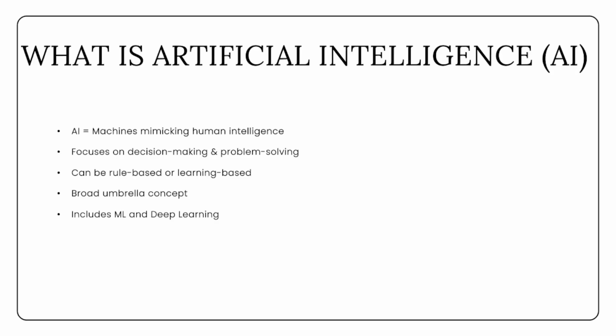Now, an important thing to understand is that AI doesn't always mean learning from data. Some AI systems are rule-based. For example, a basic chatbot might respond based on predefined rules without actually learning anything new. Think of AI as the big umbrella. Under this umbrella, we have more specific approaches like machine learning and deep learning. So whenever you hear AI, remember that it includes everything from simple automation to highly advanced neural networks.